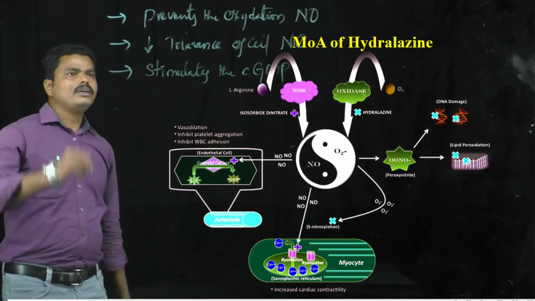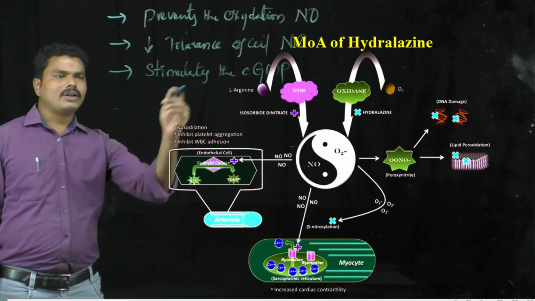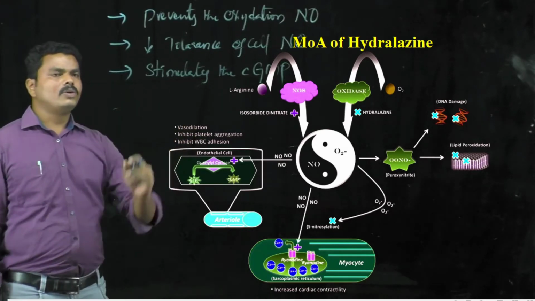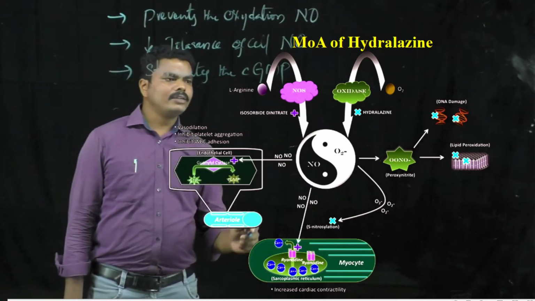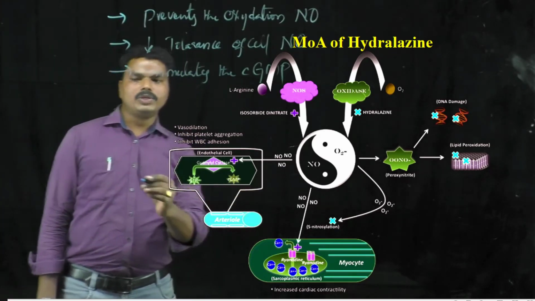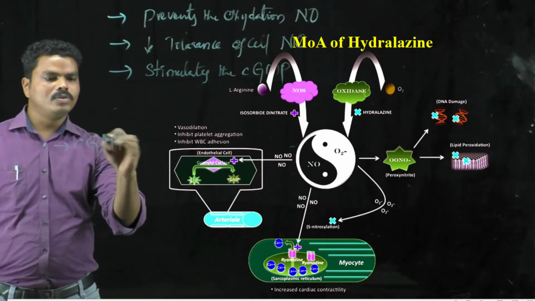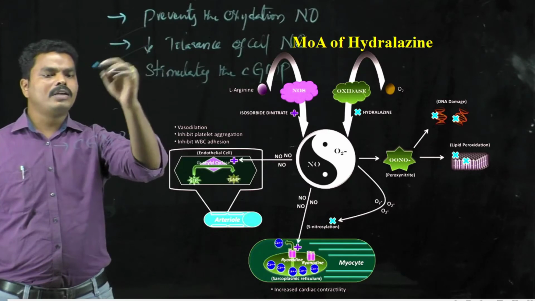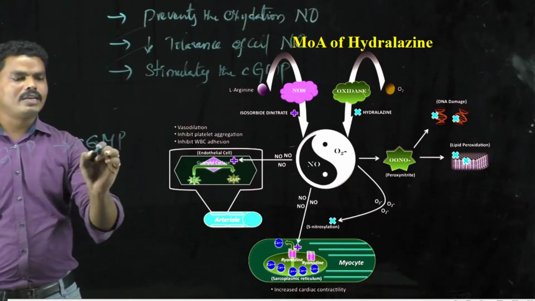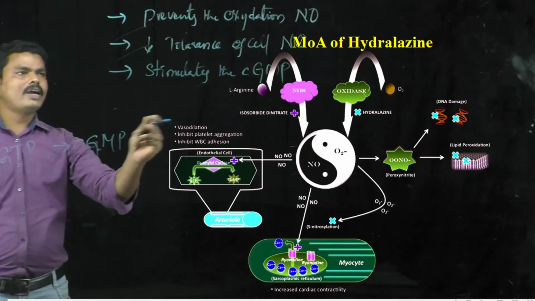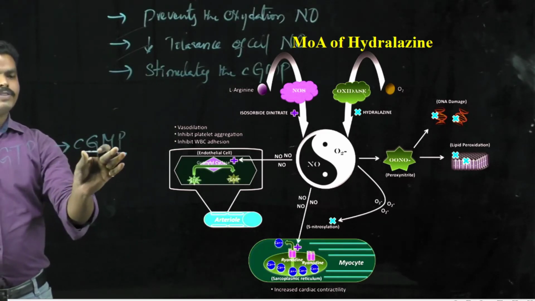So these are the three types of actions which are proposed for the hydralazine by different authors. However, this drug shows its action by stimulating the cyclic GMP. Whatever the way, the ultimate action of this hydralazine is nothing but converting the GTP to cyclic GMP.